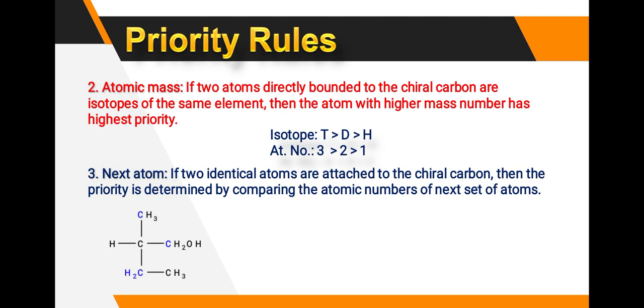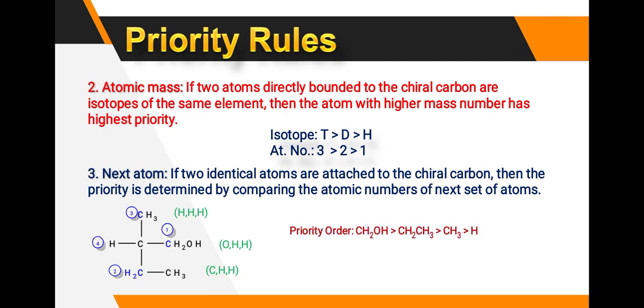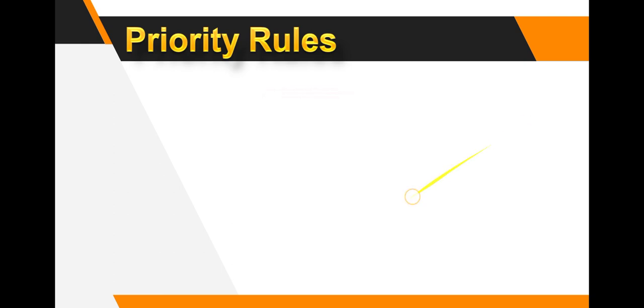Here OH has the higher atomic number, so the priority goes to CH2OH rather than CH2CH3. So priority order is CH2OH, CH2CH3, CH3, and last is hydrogen.